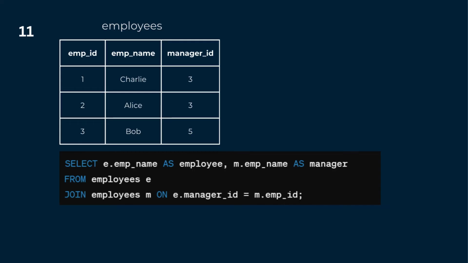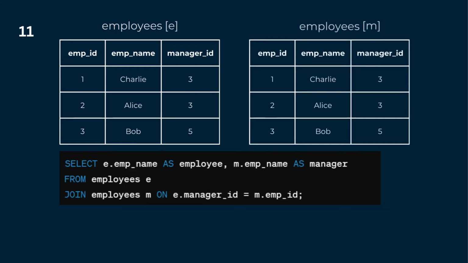Now in this query, we have used the same table employees and considered two temporary names for the same table, which is E and M. Now the table E is considered to take the employee name, while the table M is considered to take the manager name of that particular employee.